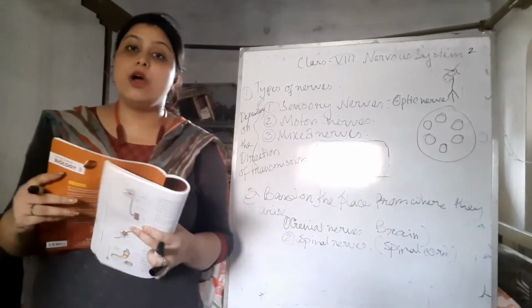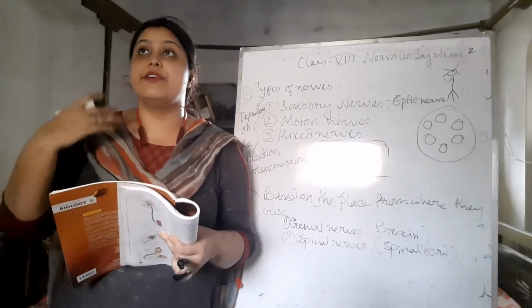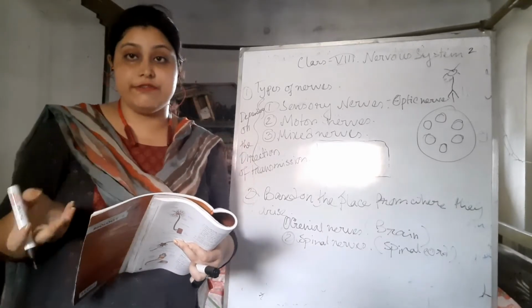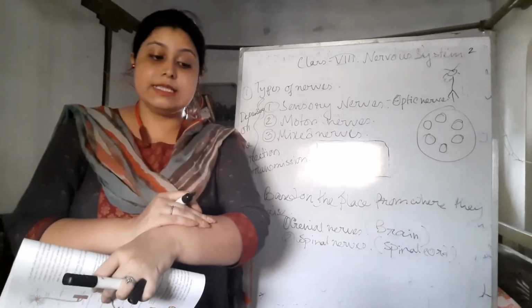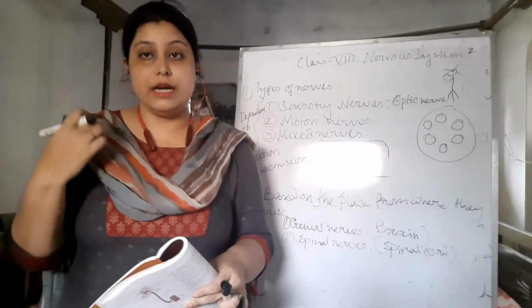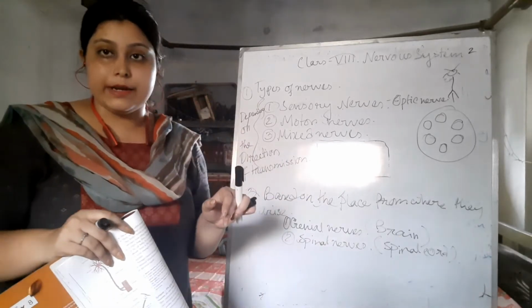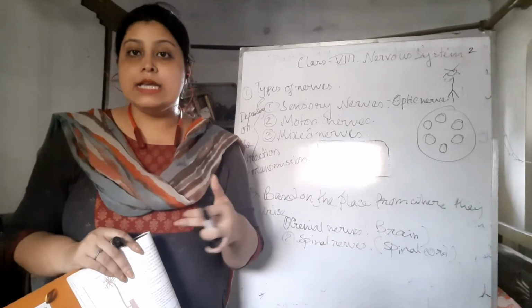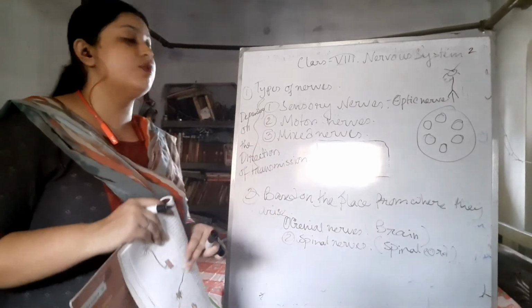Next, the motor nerve. From the brain or the spinal cord, the impulse or the reaction comes to the effector. When I do this, the impulse goes to our spinal cord, and after that I have to remove my hand, right? We have to react. The impulse of this reaction comes from the motor nerves.